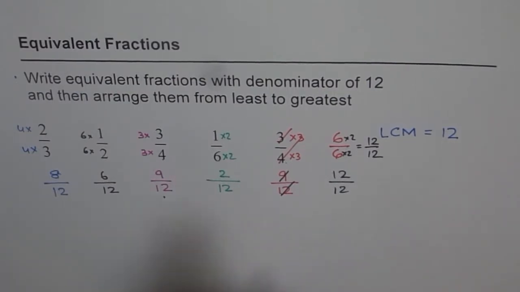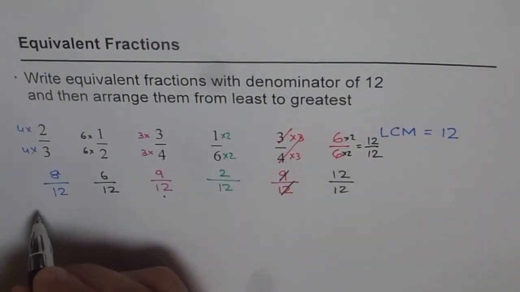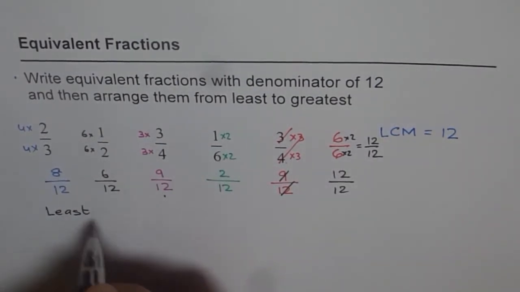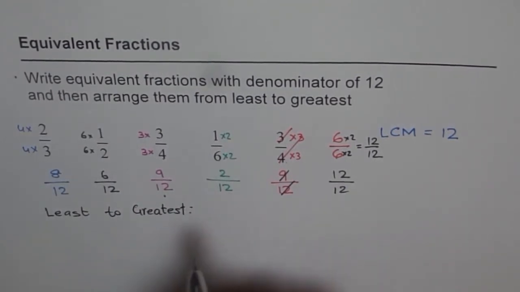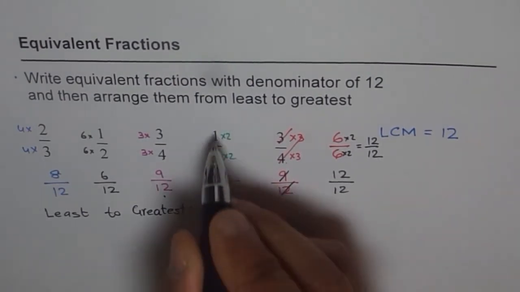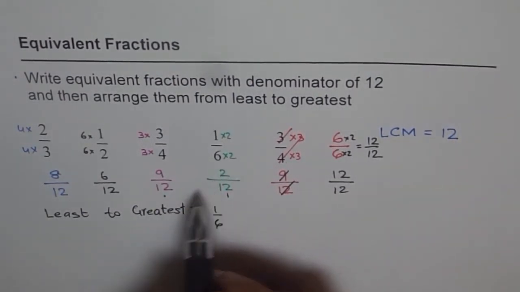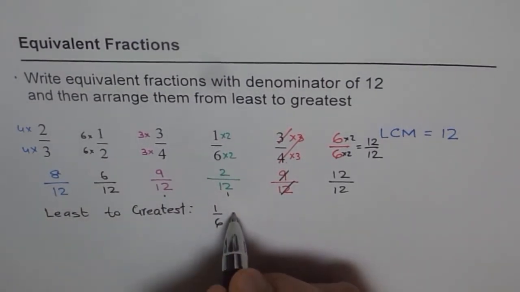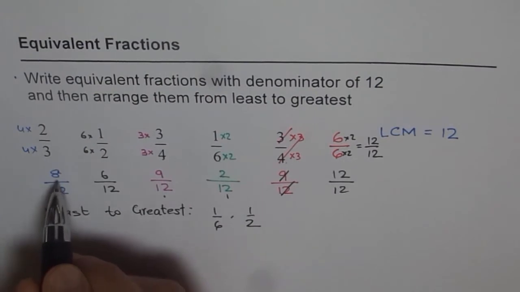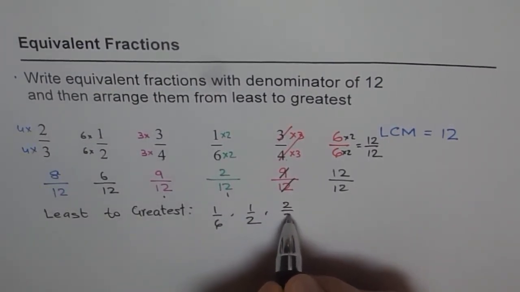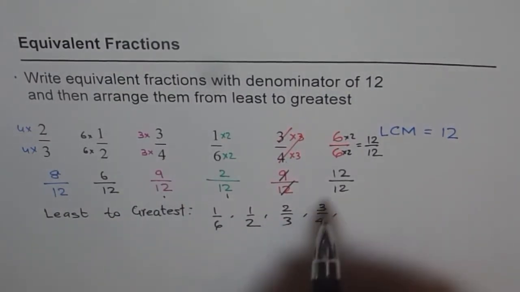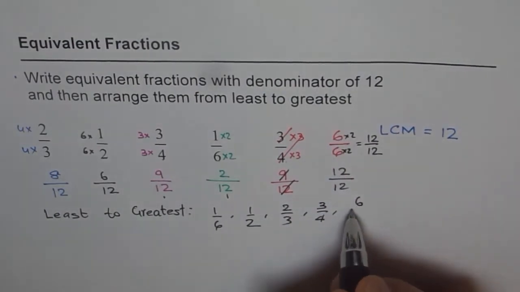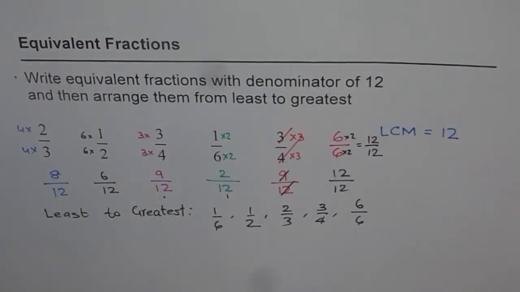So your answer is going to be 2 over 12, which is 1 over 6. So we are writing now from least to greatest, right? And our answer is starting from this one is first, right? Which is 1 over 6. And then with 6 numerator, which is half. And then with 8, 2 over 3. And next comes with 9, 3 over 4. And last, the greatest of all is 12 over 12 or 6 over 6, which is as good as 1 whole, right?